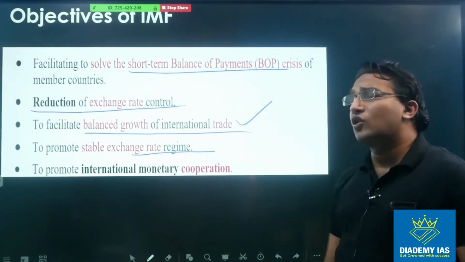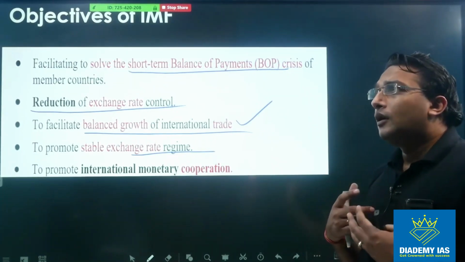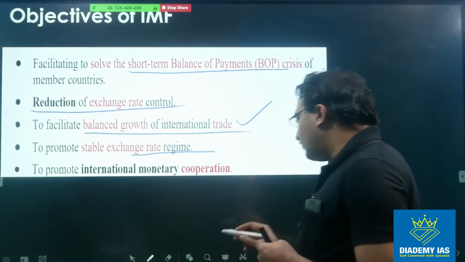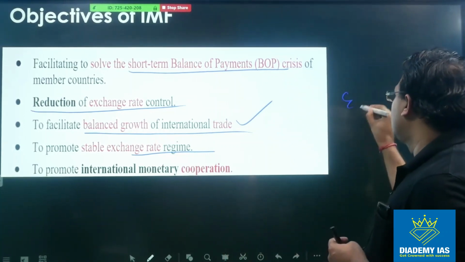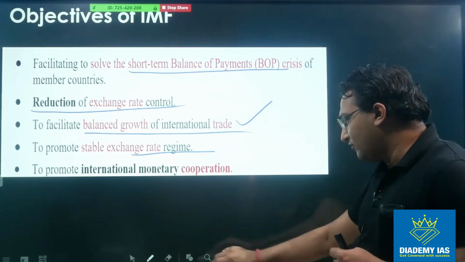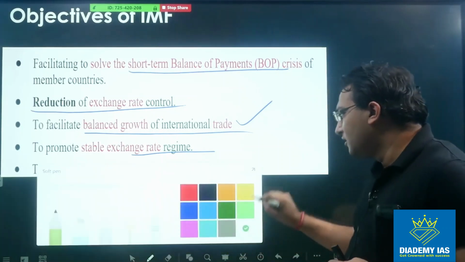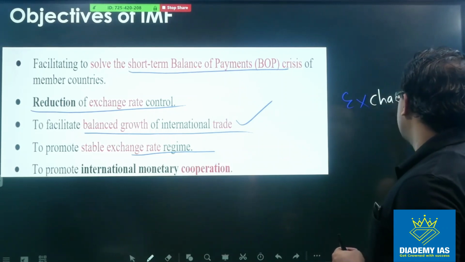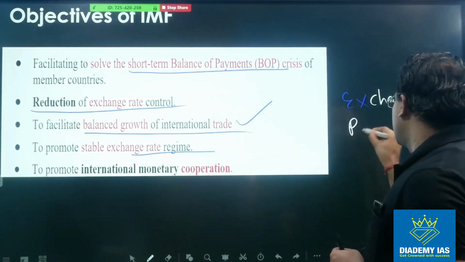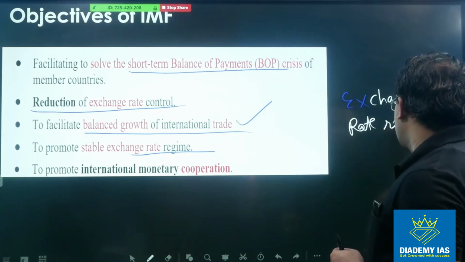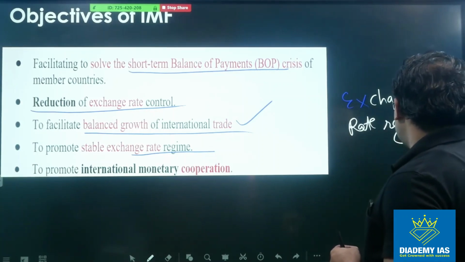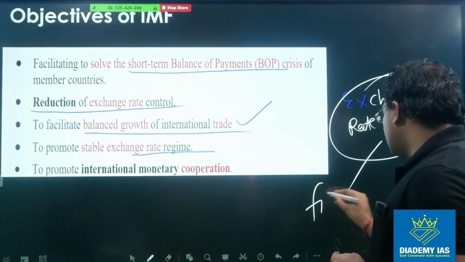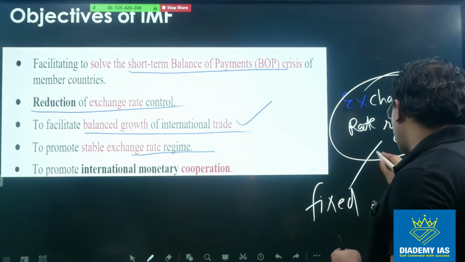Reduction of exchange control is basically, you know, I discussed the concept of exchange rate regimes. I don't know whether you have attended that session or not, but in the external sector I discussed it. So what is this concept? An exchange rate regime can be fixed or flexible.